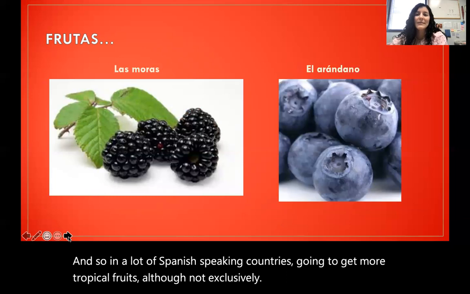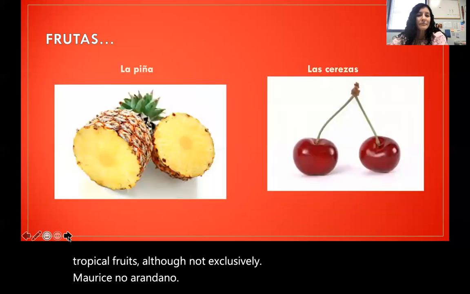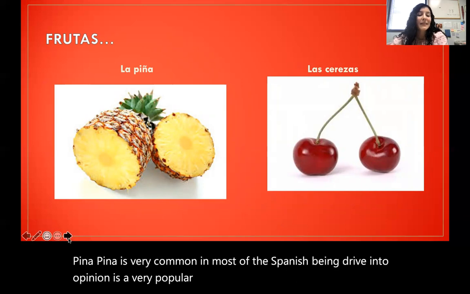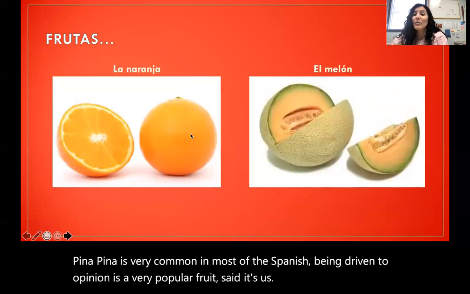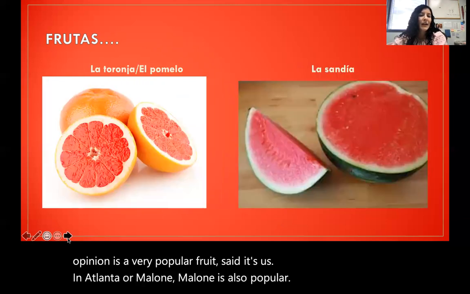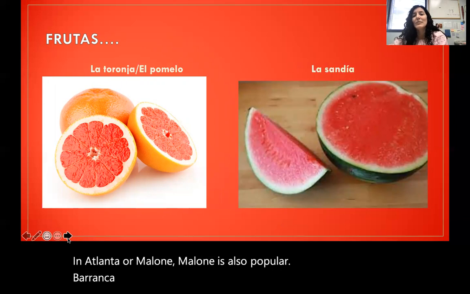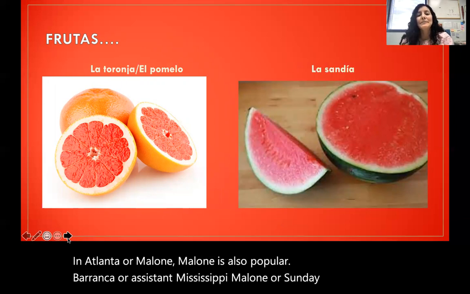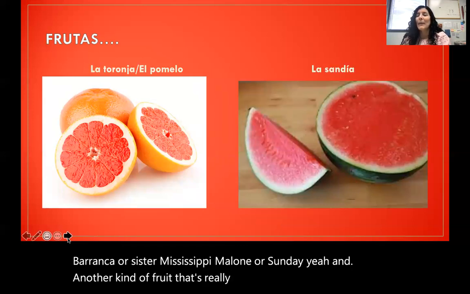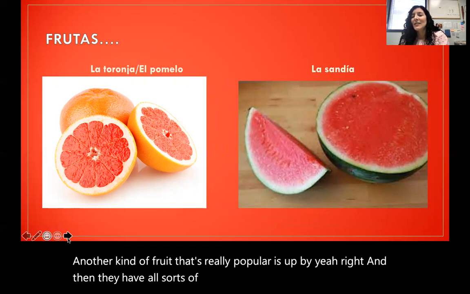Moras, no, arándano. Piña. Piña is very common in most of the Spanish-speaking countries I've been to. Piña is a very popular fruit. Cerezas, naranja o melón. Melón is also popular. Toronja, o a veces también se dice pomelo o sandilla. Another kind of fruit that's really popular is papaya, right? And then they have all sorts of really like nice tropical fruits in places like that.